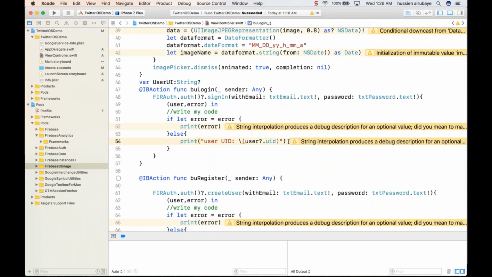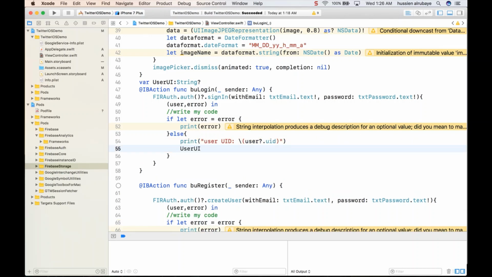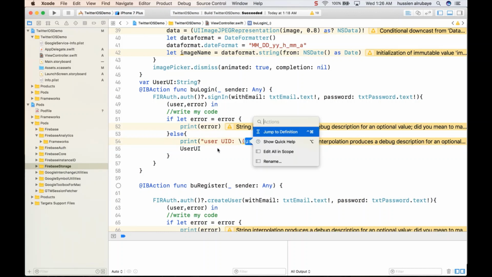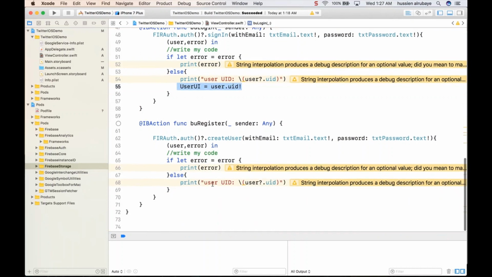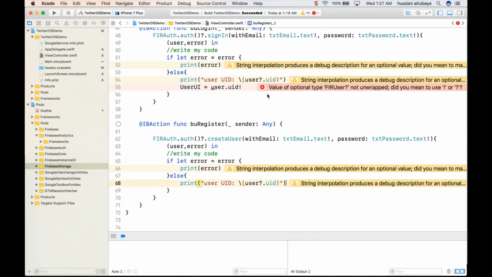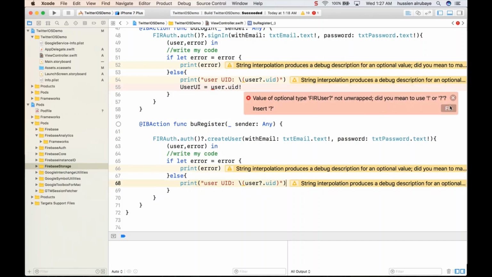So see it here, when the user logs in, you say it will be equal to user.uid. Okay, I don't like this way of adding it because it showed as optional. Hopefully this one will be fixed, it doesn't have any problem. And also I will do the same thing here, bam, it asks you to fix it.